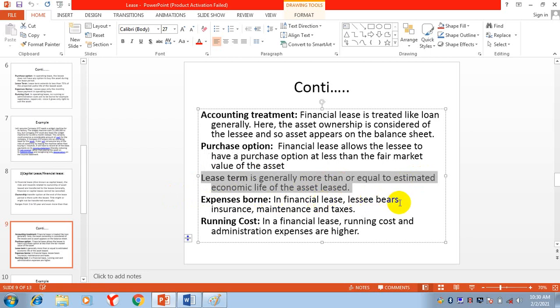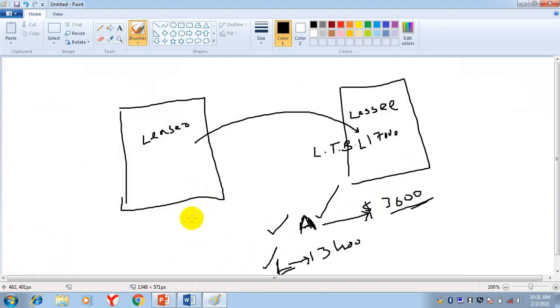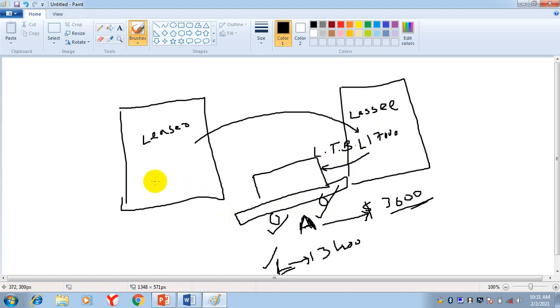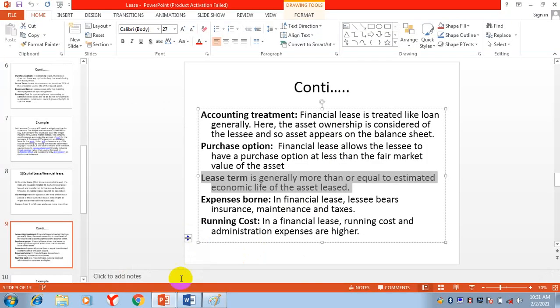Expenses borne in a financial lease: the lessee bears insurance, maintenance and taxes. Now if the lessee is purchasing this car, the repair and the maintenance of the car belong to the lessee. In the previous one, the lessor was responsible for the maintenance, but in a financial lease the lessee will be responsible because he is using the car, so he will bear all the expenses.